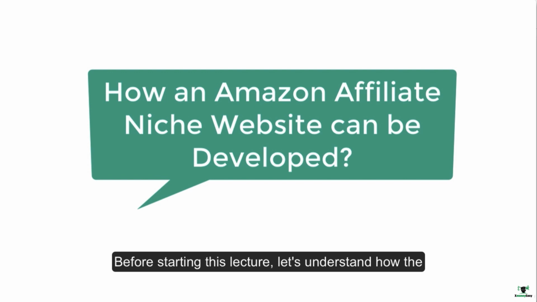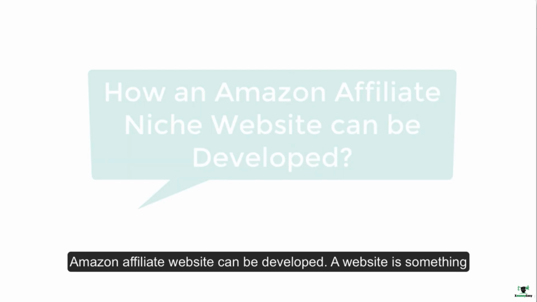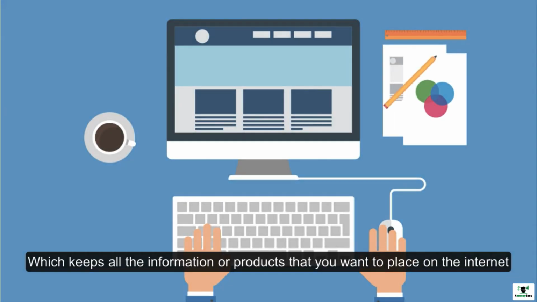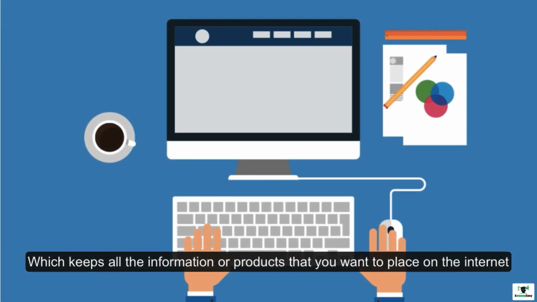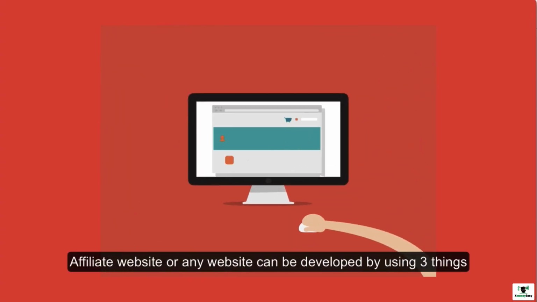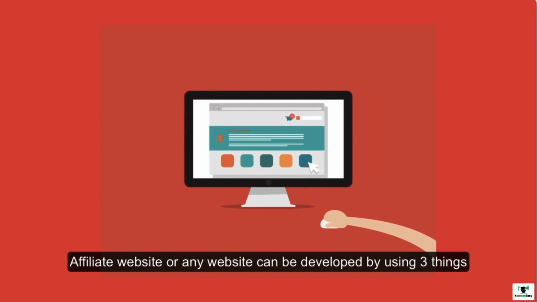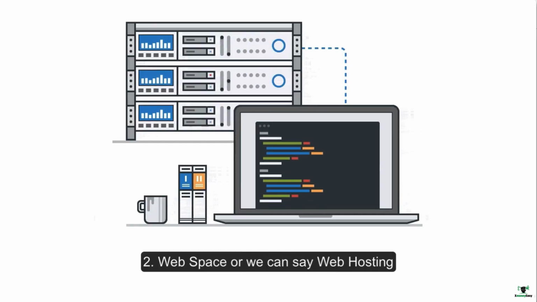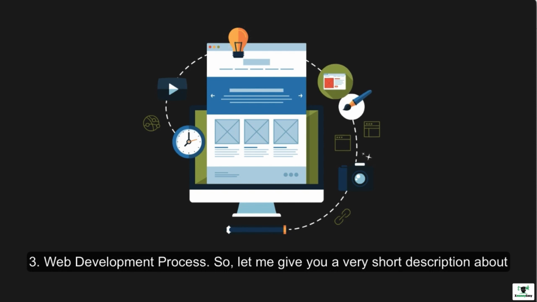Before starting this lecture, let's understand how the Amazon affiliate website can be developed. A website is something which keeps all the information or products that you want to place on the internet so that billions of people can access it. An Amazon affiliate website or any website can be developed by using three things. Number one, domain name. Number two, web space, or we can say web hosting. Number three, web development process.